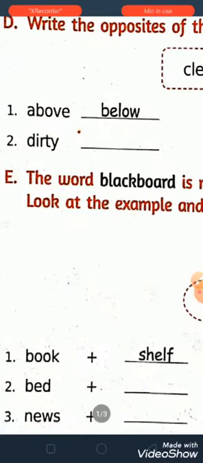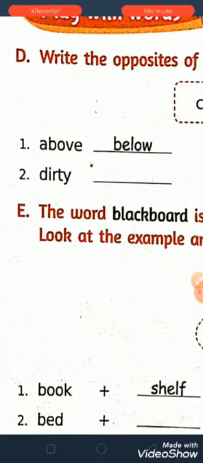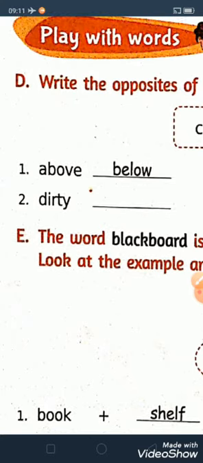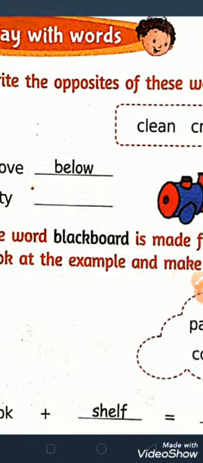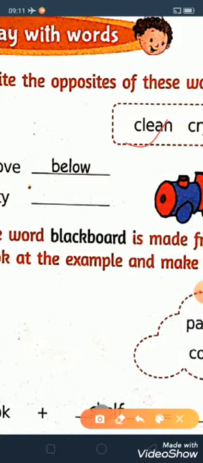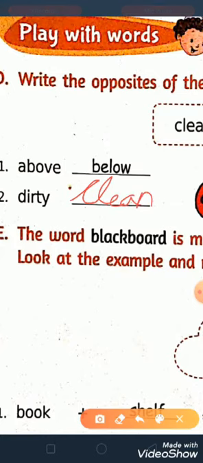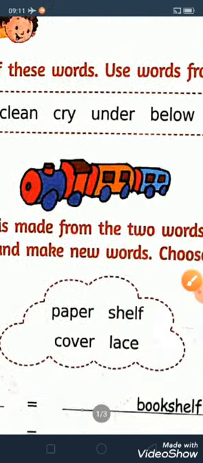Children, if you can't see it clearly, you can take out your English textbook, page number 20, question number D. Okay, you can check it in your English textbook also. So what is the opposite of dirty? Dirty means what? Gondhia. What is the opposite of dirty? It is clean. CLEAN, clean. You have to write it with pencil here. CLEAN, clean. Okay, now the next one.